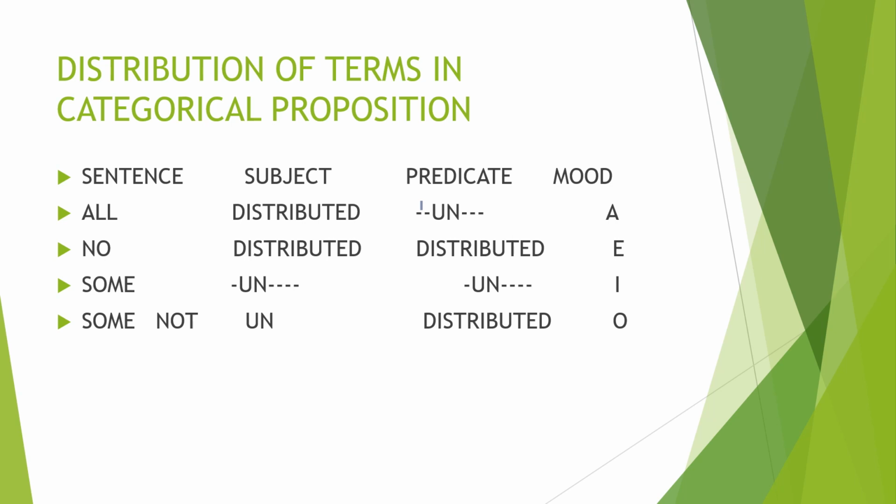Distribution of terms in categorical propositions. Today we will discuss in a detailed way how we can find the distributions in a sentence. In the previous class, we discussed the moods of sentences. Before that, I told you about valid as well as invalid sentences. When you get a sentence or an argument, you want to find whether it is valid or invalid. Then only you can find the mood of the sentence. Then only you can find the figure of the sentence.